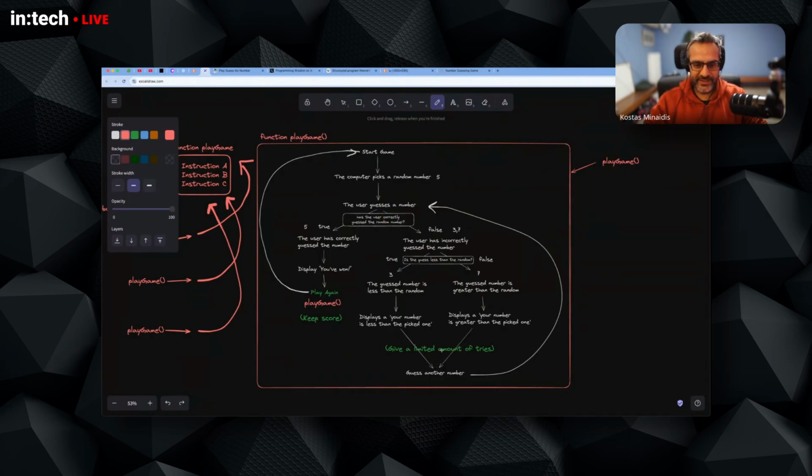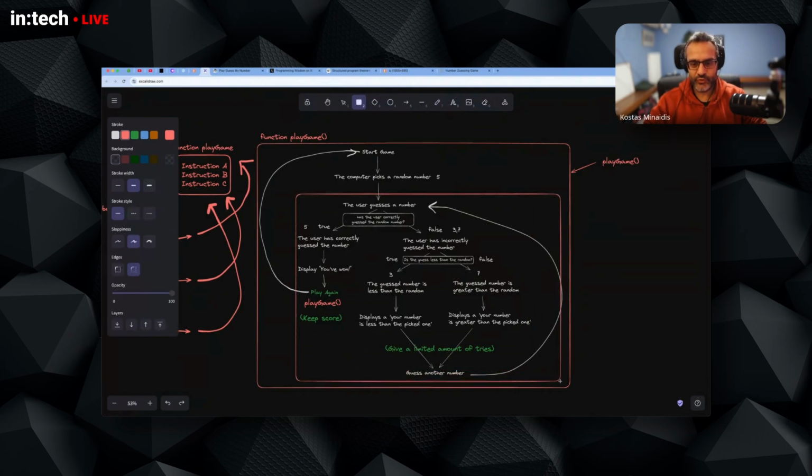And when we reach this point, we want to run all this code starting from here again and again until, let's say, we have a limited amount of tries and we stop the game. But for now, we just give the user unlimited guesses. So it also makes sense to put this part into a function because this part is also reusable, right?